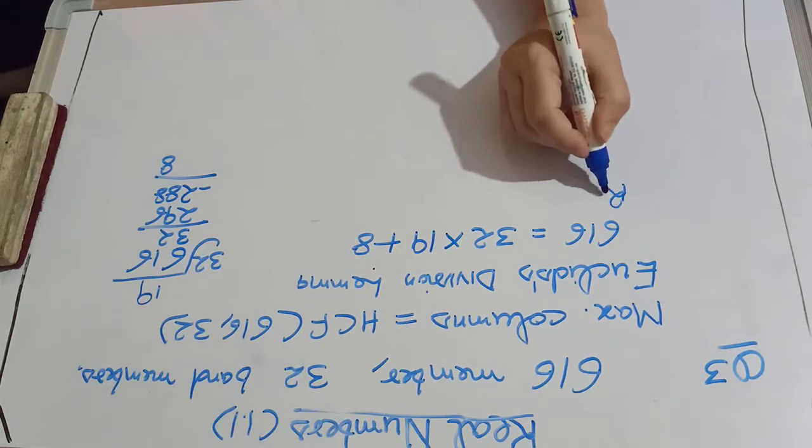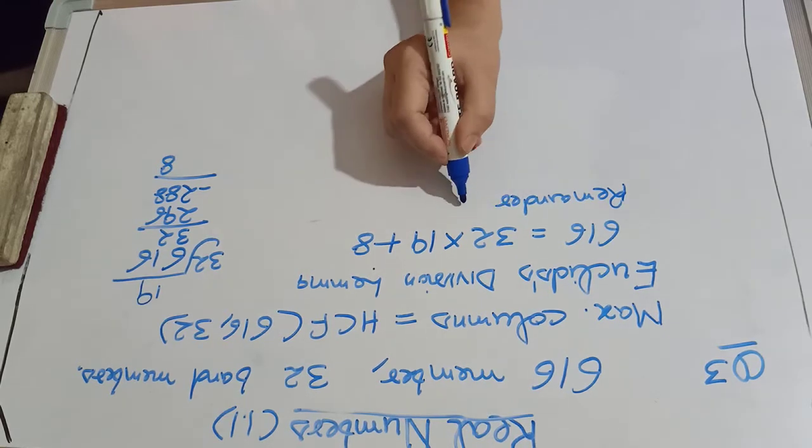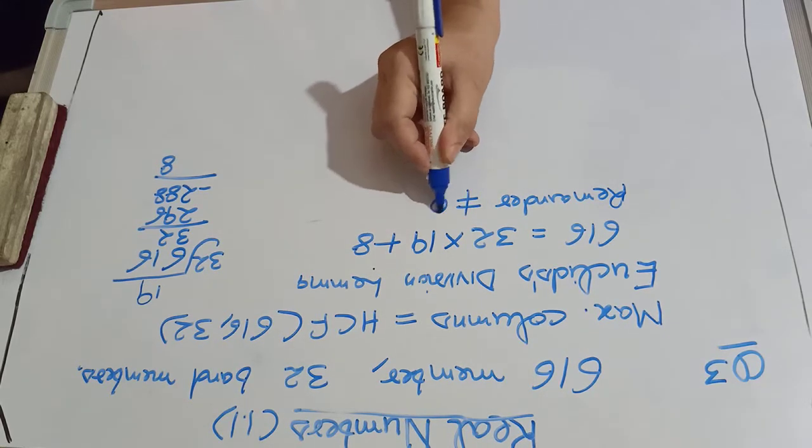But we haven't got the remainder 0 here, that is 8 here particularly. The remainder is not 0.